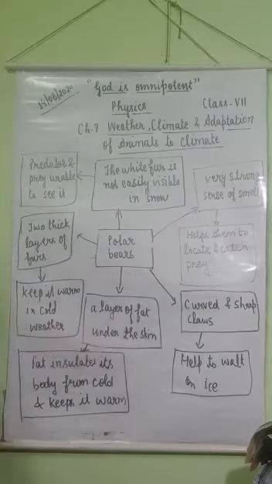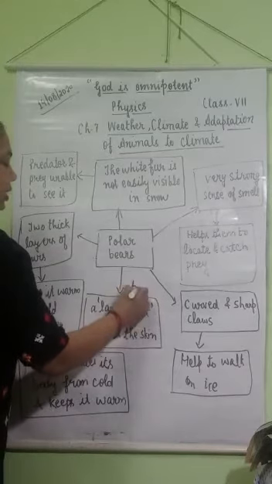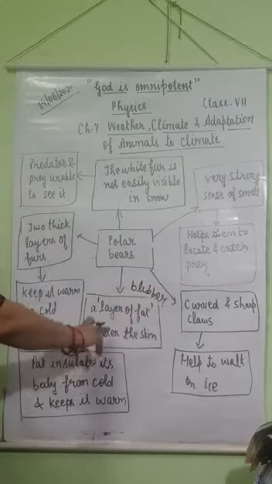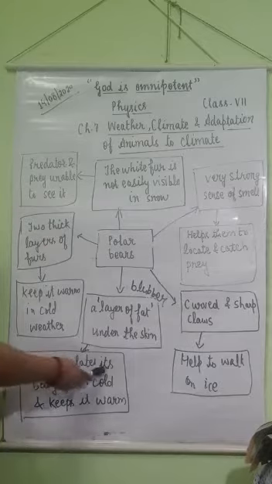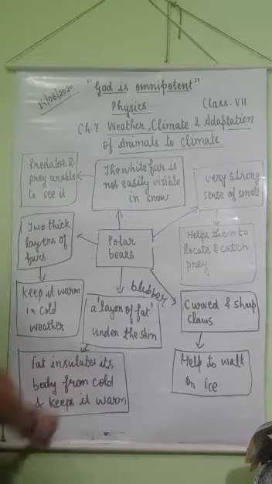Layer of fat is known as blubber. It is present under the skin. This fat insulates its body from cold and keeps it warm.